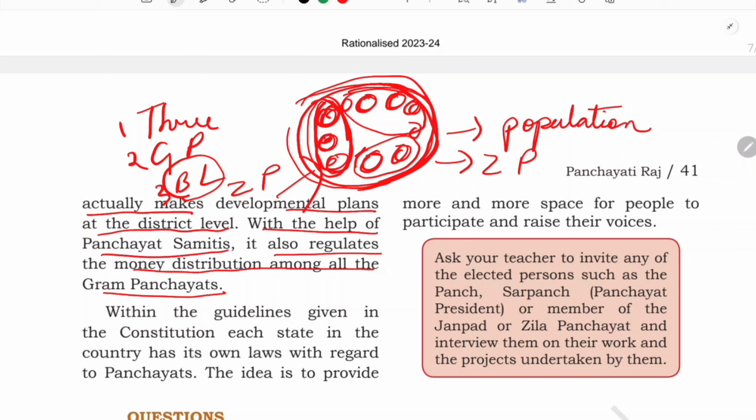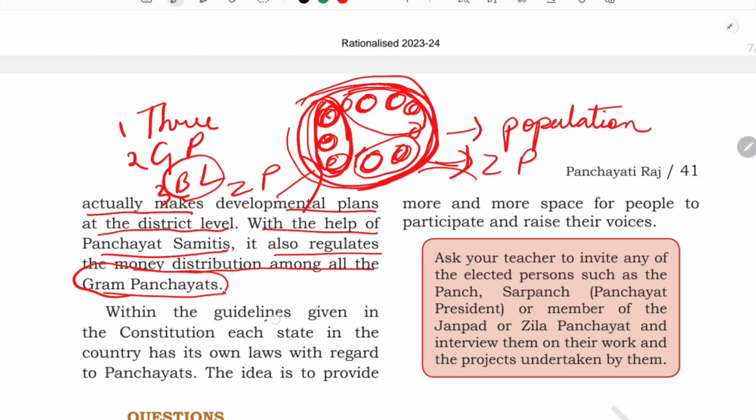All the developmental programs and the money needed to develop these blocks or villages will be provided by the Jila Parishad. With the help of Panchayat Samitis, it also regulates the money distribution among all the Gram Panchayats. Their work is to distribute the money which comes from the government fund for the development of these villages.